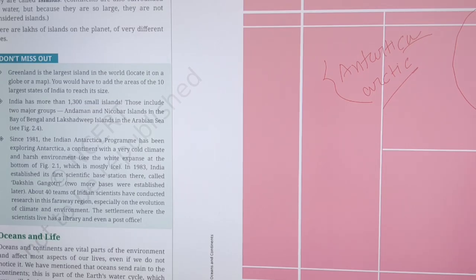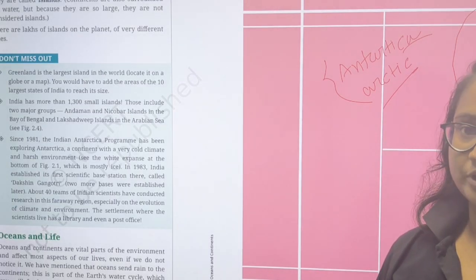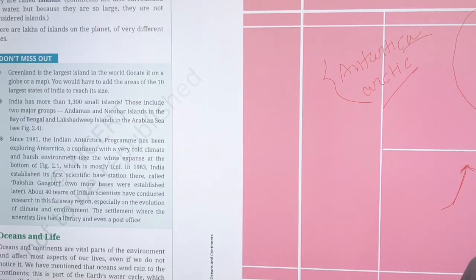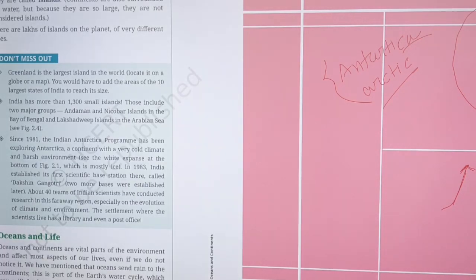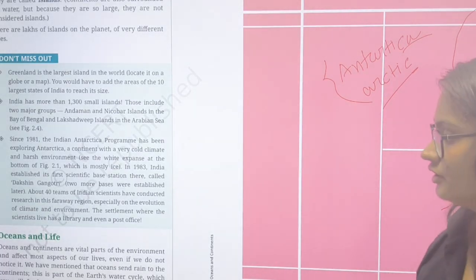Because if this frozen island or frozen continent and frozen ocean is totally melted, there will be a rise of sea level, and so cities such as our state capital Kolkata, Dhaka, may be under the sea also. And Indonesia, they are anticipating the same experience in their capital. That's why they are changing their capital.